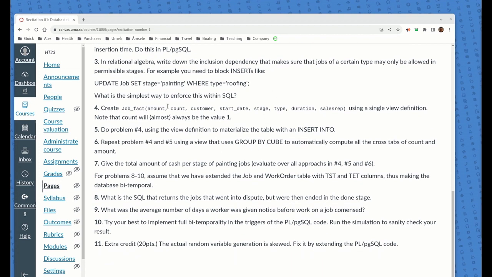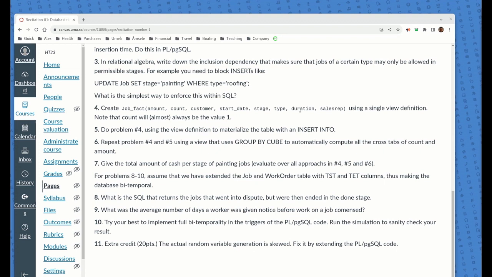Okay, now we're going to move over here. Problems 4 through 7 are warehousing questions. I want you to consider this fact table of amount and count. These are the numeric ones, the ones you're going to sum over. There's already been a little bit of confusion about what count is. Count is almost always 1, because this is at a very granular stage, on a particular start date. I suppose it's possible the count would be 2, but it's very rare that the same customer would start two painting jobs on the same day, at the same stage, launching them separately.